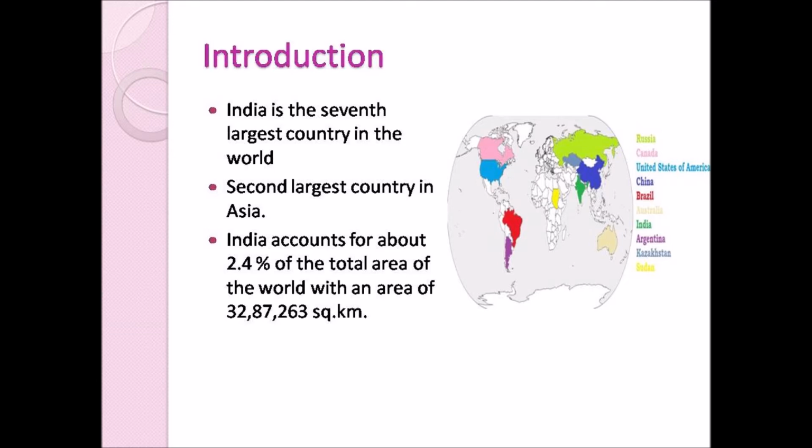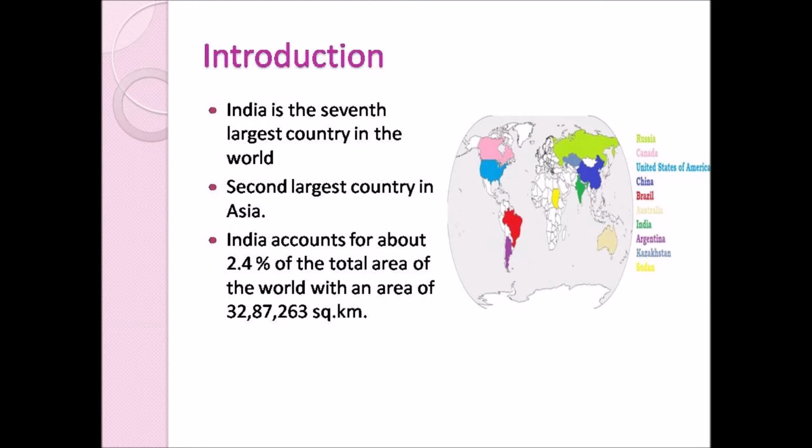Introduction. India is the seventh largest country in the world. Based on area, India is said to be the seventh largest country in the world. As you can see in this picture here, the first largest country is Russia, and the second largest country in the world is Canada. Third largest country in the world is United States of America. Fourth is China, fifth is Brazil, sixth is Australia, and seventh is India.